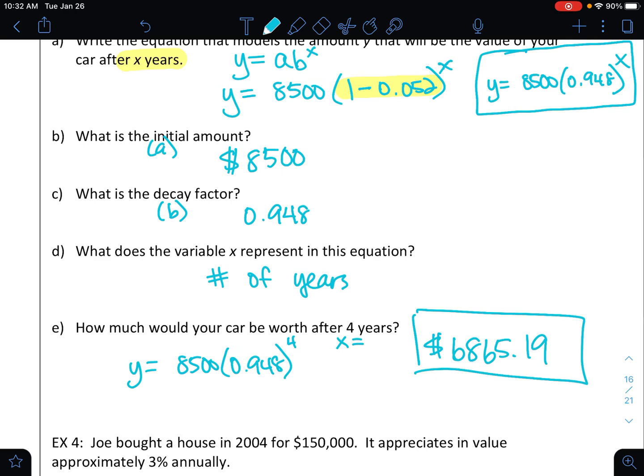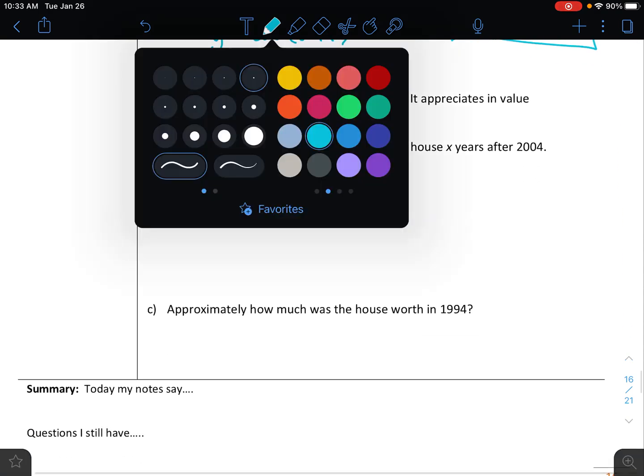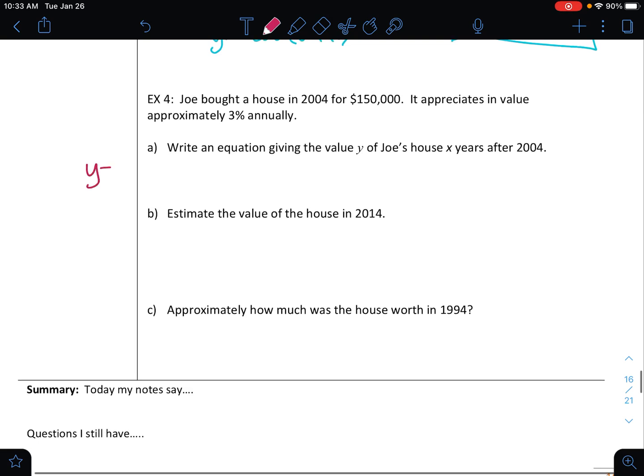Okay, I want you to pause and try number 4. And either get through all of number 4 or come back to the video if you get stuck. Okay, let's see. I've got a couple things here. We're going to write our equation first of all. So here is where I'm going. Make sure, A times B to the x.